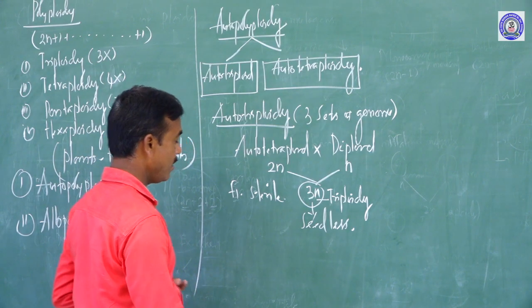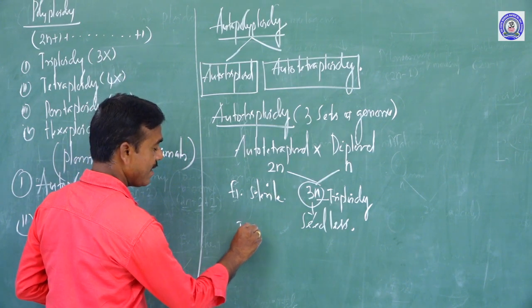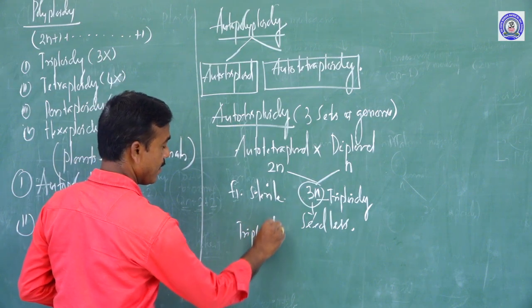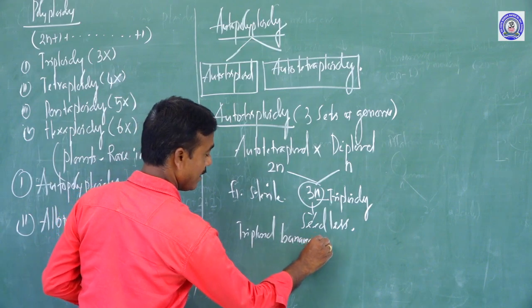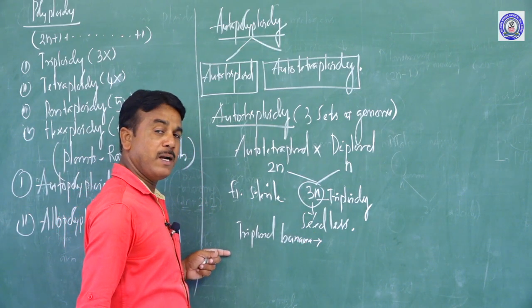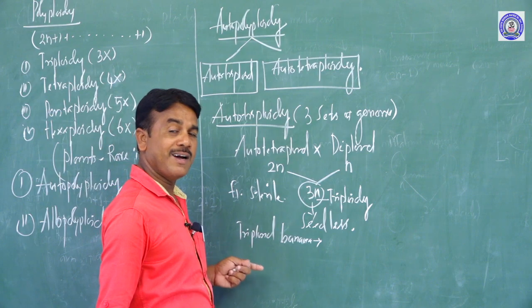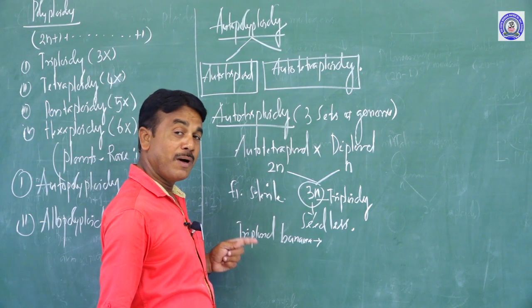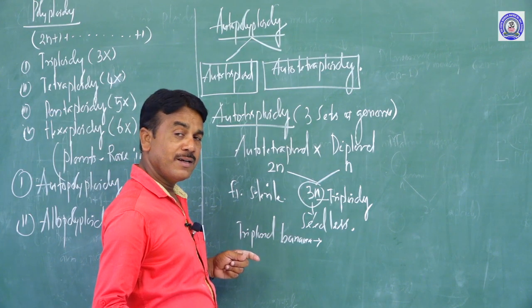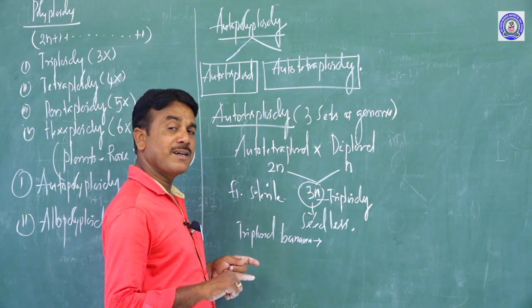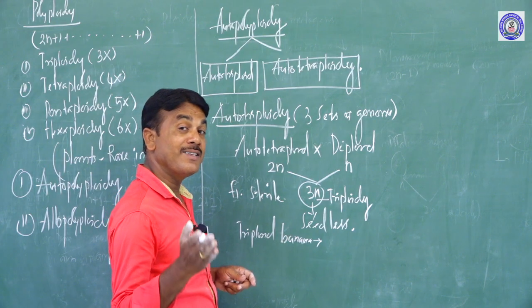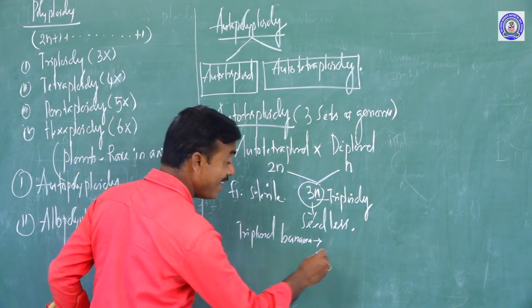You know triploid banana. What are the characteristic features compared with the diploid banana? The diploid banana is normally small in size, but the triploid banana is larger in size as well as seedless.